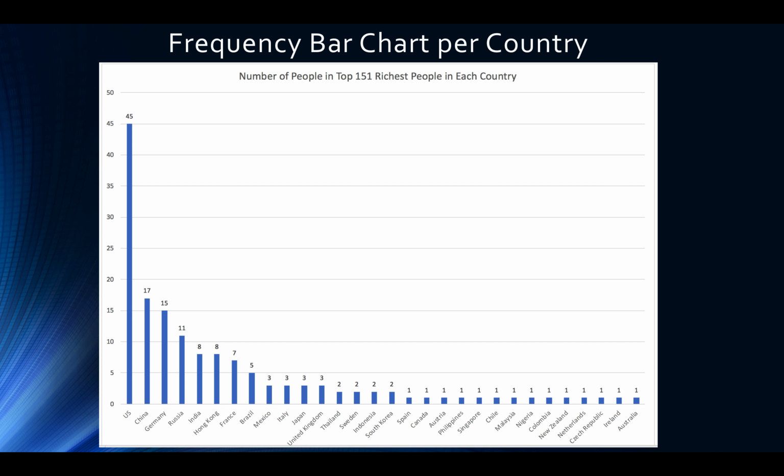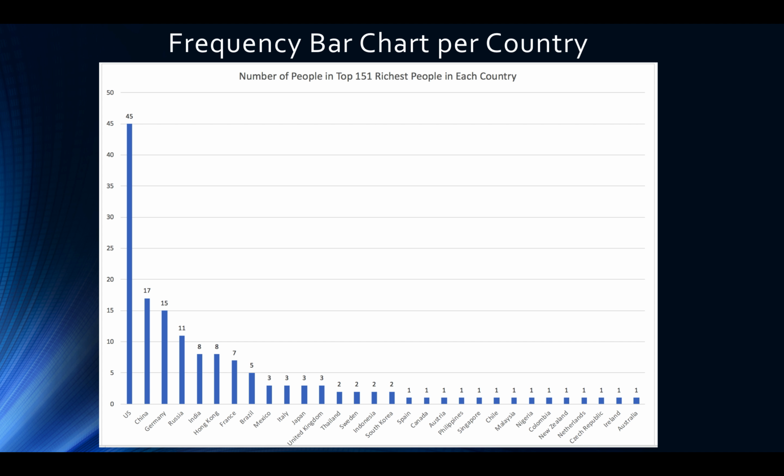Next we have my frequency bar chart by country. This is the number of people in the top 151 richest people list from each country. As you can see, the United States has by far the most number of people on this list.